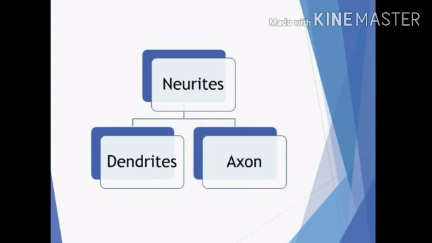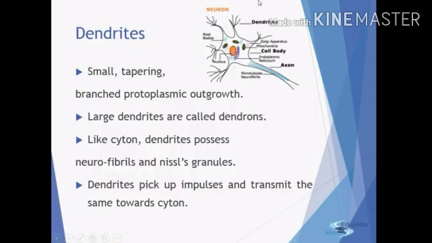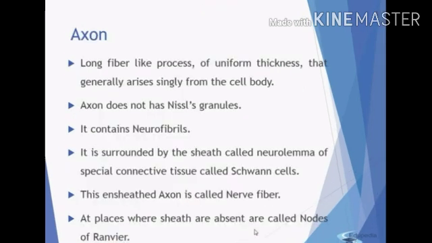So neurites are further divided into two parts, dendrites and axons. Let's start with dendrites. Dendrites are small, tapering, branched protoplasmic outgrowths. In the structure you can see various dendrites. Large dendrites are called dendrons. Like the cyton, dendrites possess neurofibrils and Nissl granules, which means protein synthesis will occur. Dendrites pick up impulses and transmit them toward the cyton.